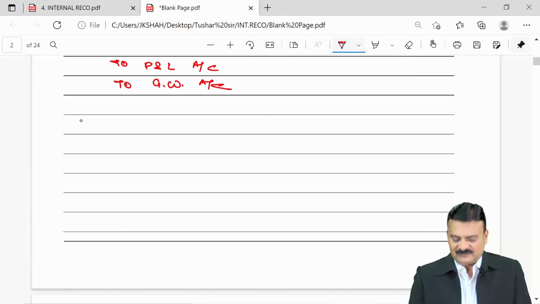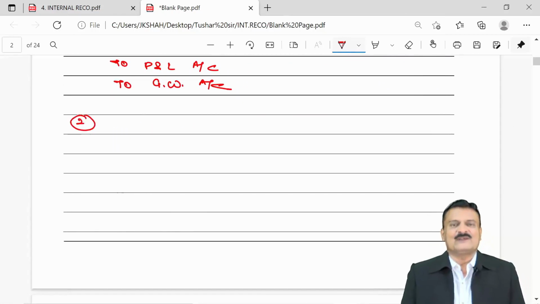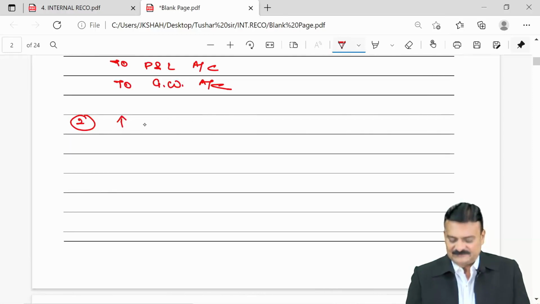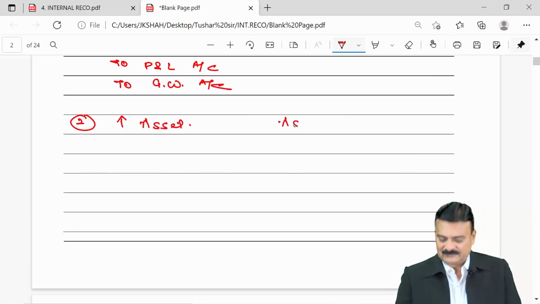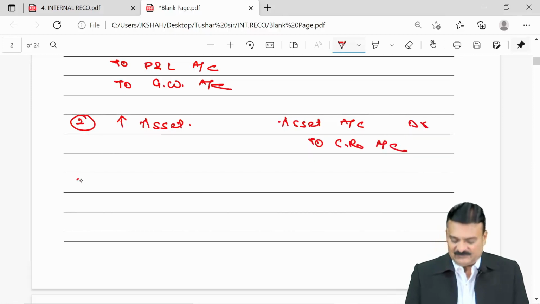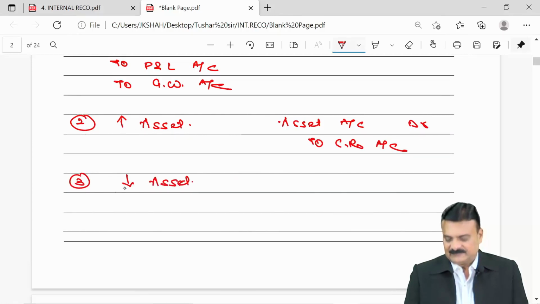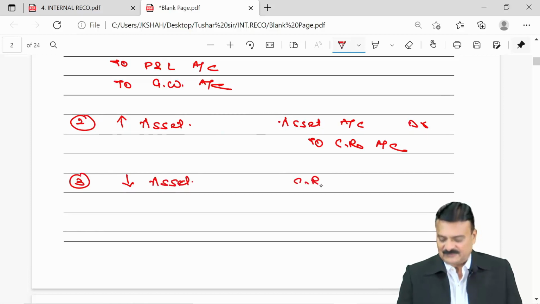This kind of all fictitious assets and artificial assets should be written off. Management thinks, let us take a chance to revalue the other genuine assets. If the value of any asset is going up, the entry will be asset account debit, to capital reduction account. Very much possible the value of any asset is coming down. Reverse entry. Entry will be capital reduction account debit, to asset account.